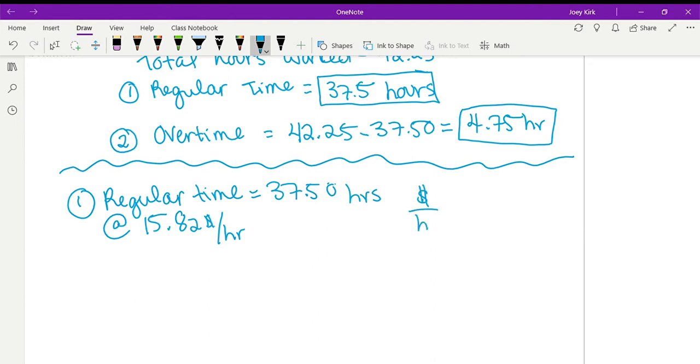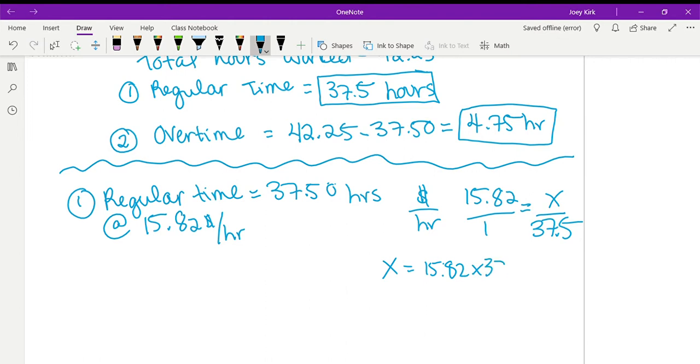I'm just going to do everything as proportions, dollars per hour. He's making $15.82 in 1 hour, so how much is he going to make in 37.5 hours? We multiply our pair, 15.82 times 37.5, divided by our spare, which is 1. So his regular earnings are going to be $593.25.